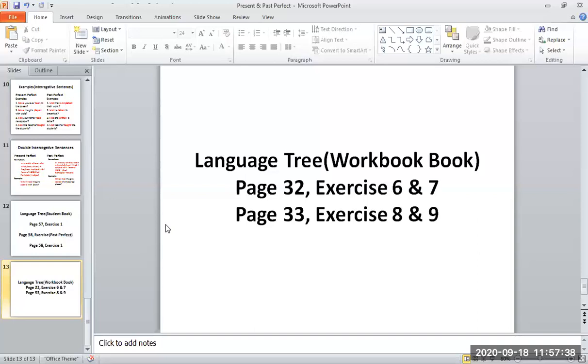Sentence number 5, my parents wrapped the present which they had bought the day before. Had bought, A option. Option A. Had bought. B-O-U-G-H-T. Had bought. Encircle it and then write it in the blank. Had bought.